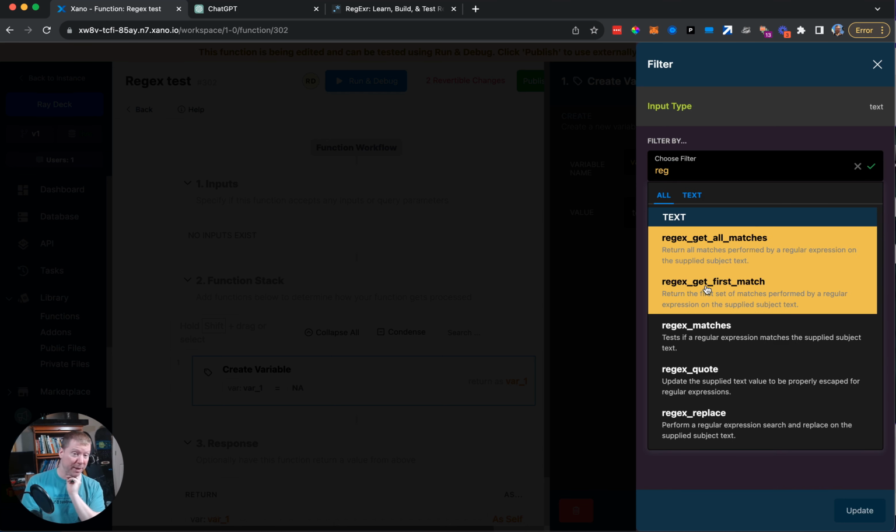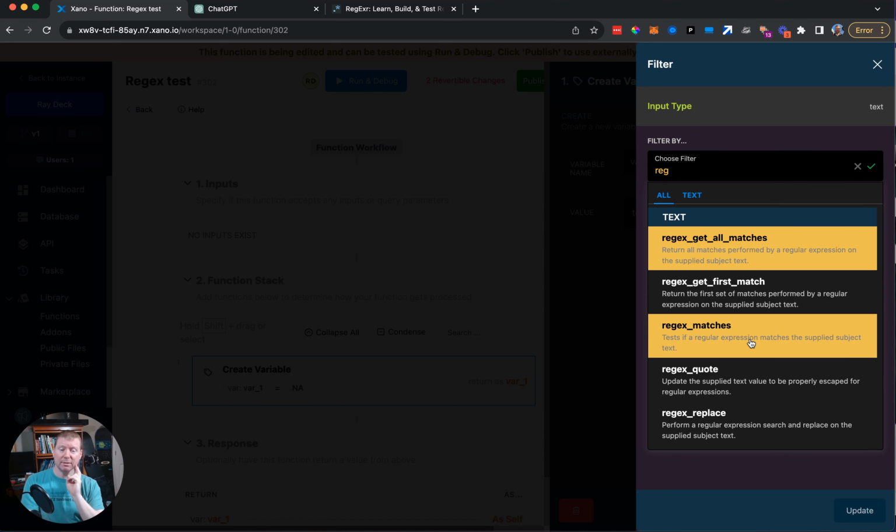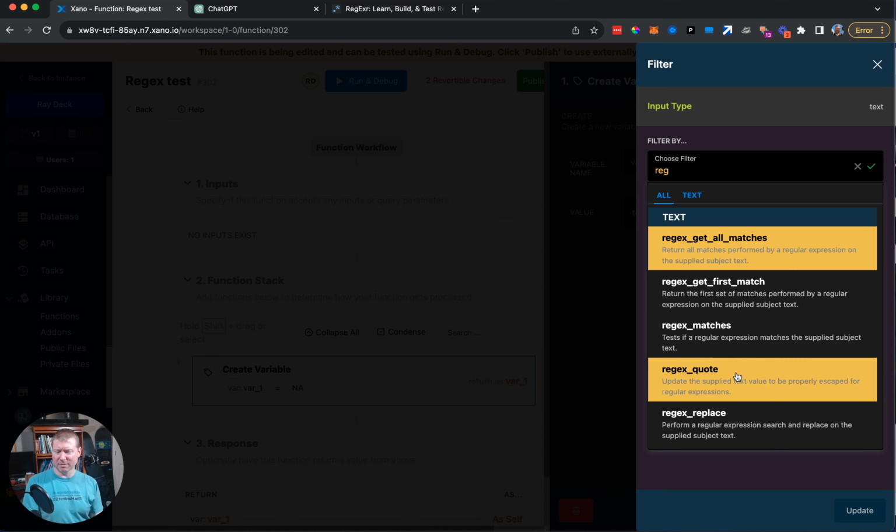It can also just get the first match. So basically the same thing, but limited to one. Then there's a Boolean that says either this matches your criteria or it does not, which can actually be super helpful if all you're looking for is whether it exists or not. This is kind of like query all for a string versus get record or single record for a string versus has record, the Boolean of whether or not this is there. This is a utility function. It will probably not come up as often.